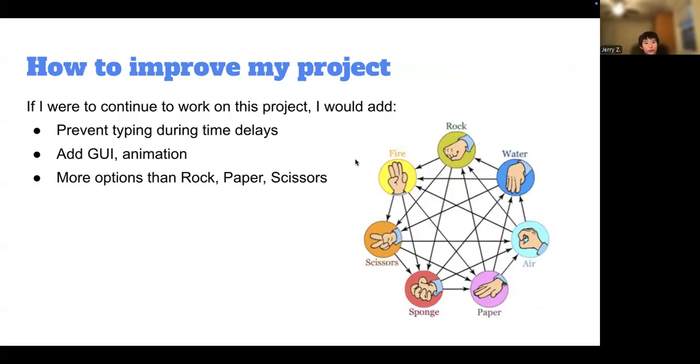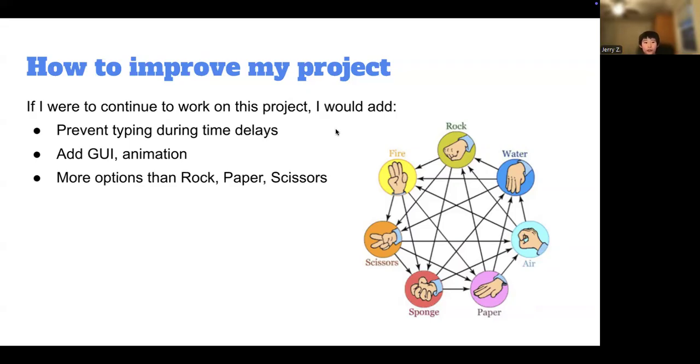How to improve my project. If I were to continue to work on this project, I would add number 1, prevent typing during time delays. This means that while the code is trying to figure out who won or if there is a tie, you shouldn't be able to type during this. This causes the game to bug out a little bit.